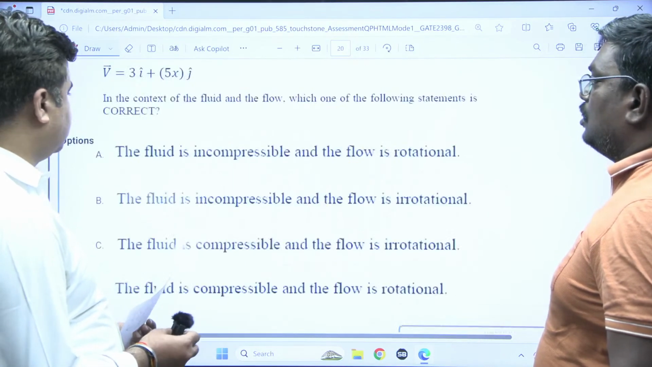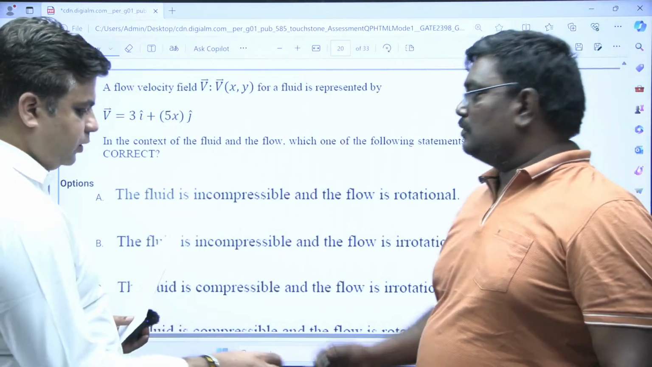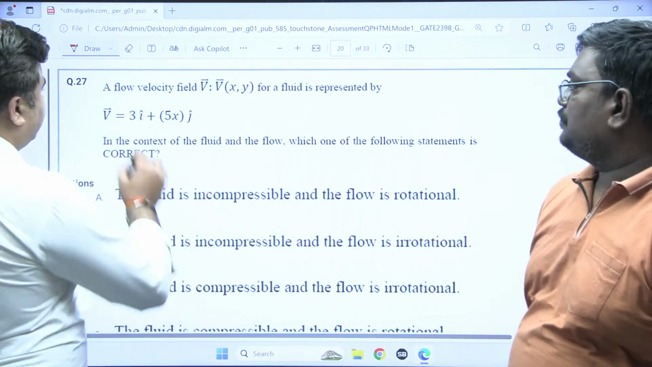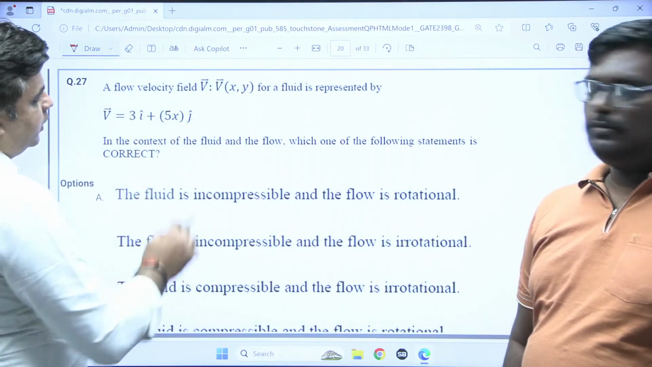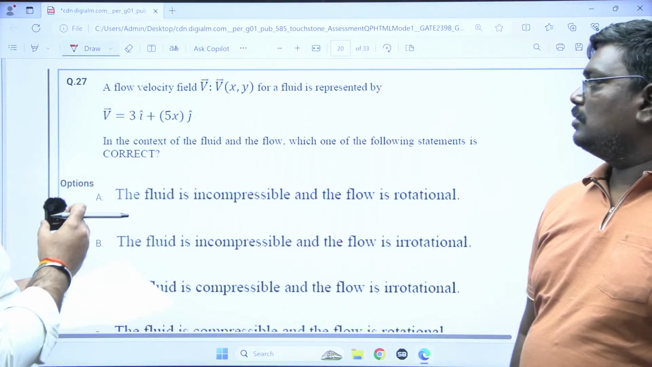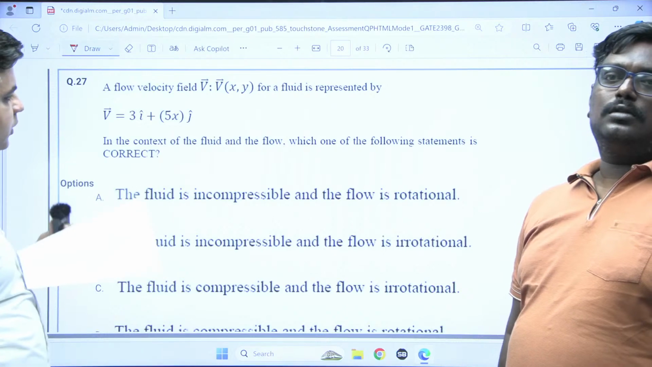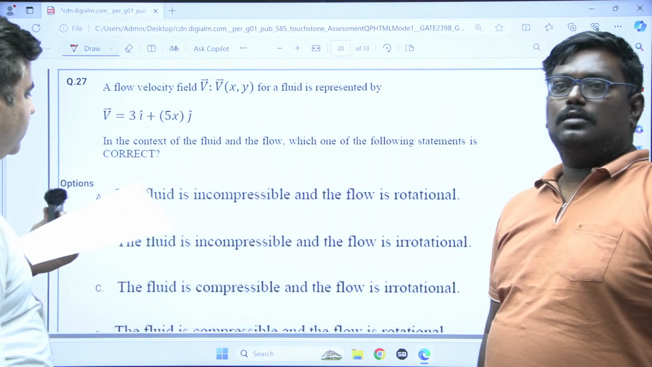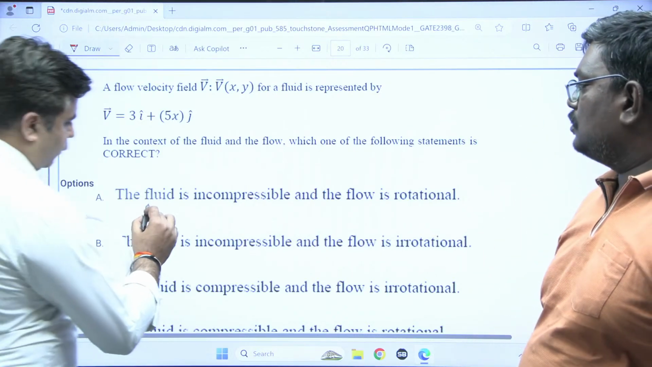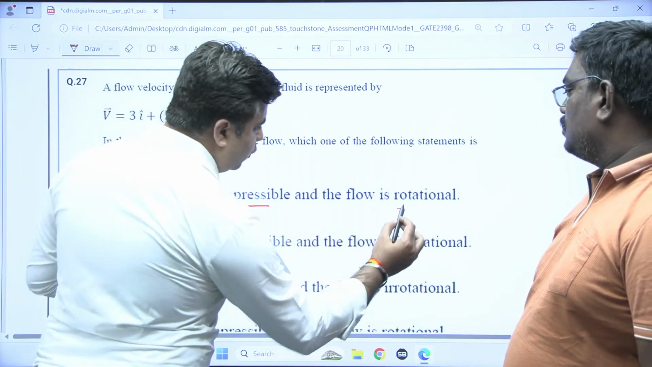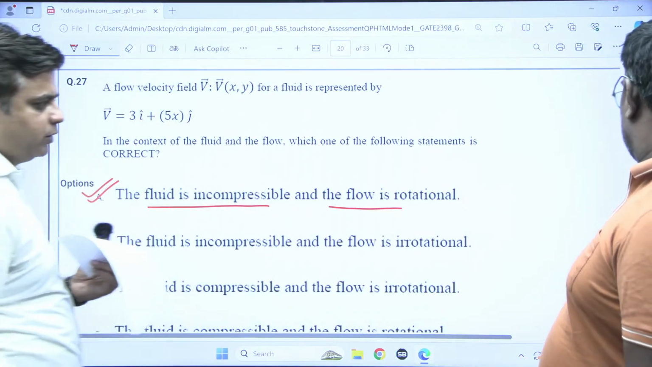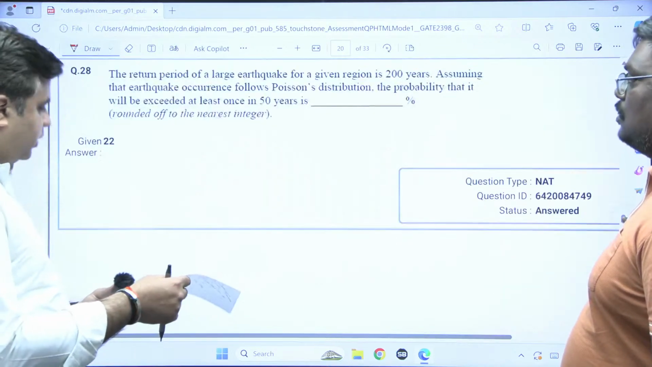This is question number 27. It is a maths question, or we can say fluid mechanics and maths combined. The flow velocity field V of x, y for a fluid is represented by V = 3i + 5xj. In the context of the fluid and the flow, which of the following statements is correct? The answer we have obtained is that the fluid is incompressible and the flow is rotational. So option A is your correct option. Then you have question number 20.